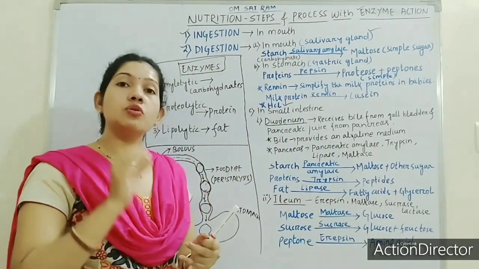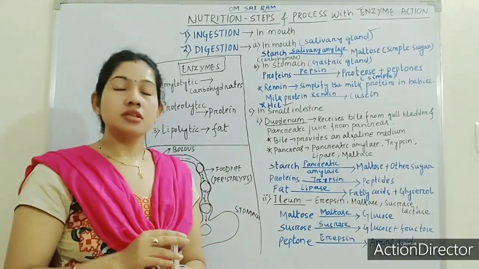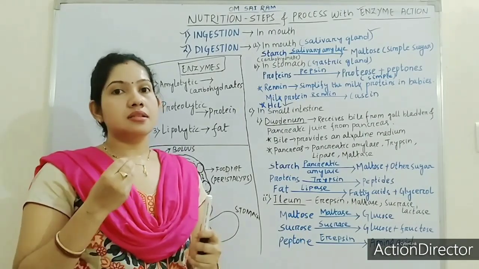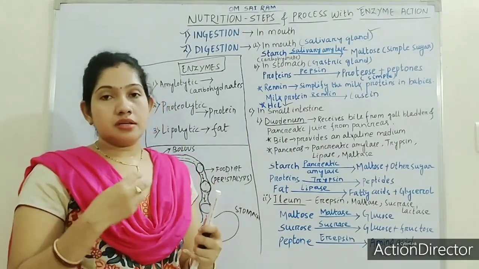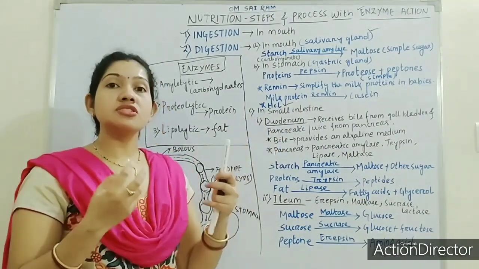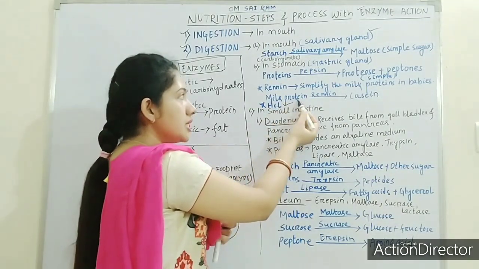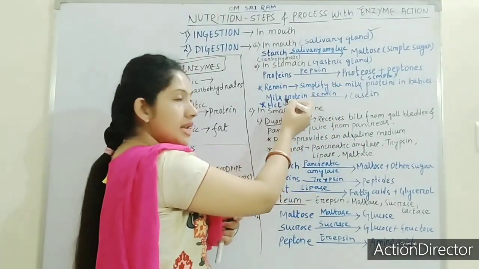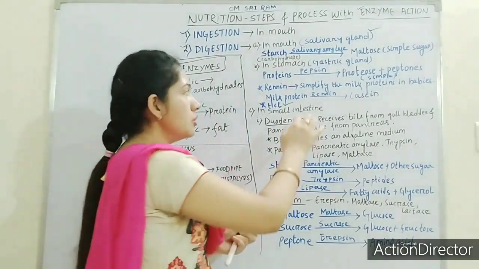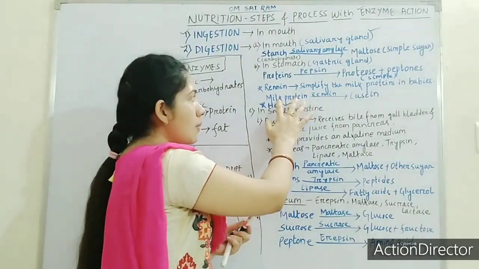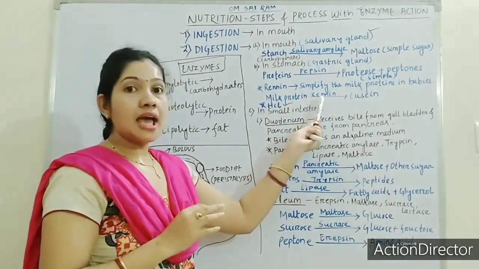Okay. Another enzyme we can talk about, renin. Renin is an enzyme which helps in the digestion of milk in infants or in babies. The main food supplement of babies is milk, so milk is digested in babies. Renin helps in the digestion of milk. So here we can write milk proteins. When renin acts on milk protein, it will convert it to casein. So milk protein, this is also from complex protein to simple protein, milk protein to casein. This is by the help of renin.